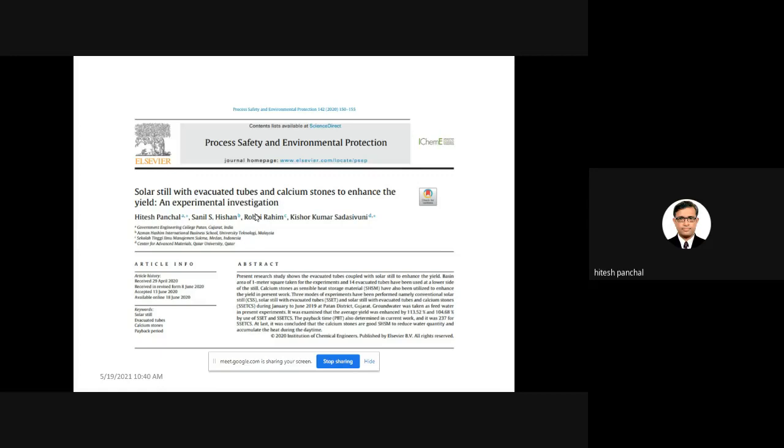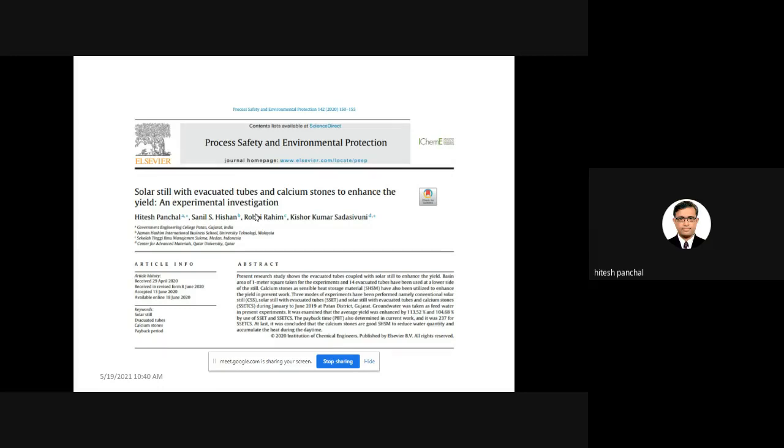So if you use the sensible heat storage material with a single basin solar still with vacuum tubes, definitely your daytime and nighttime output will increase. From this basic idea, one experiment has been conducted, and all the results received have been published in these journals.